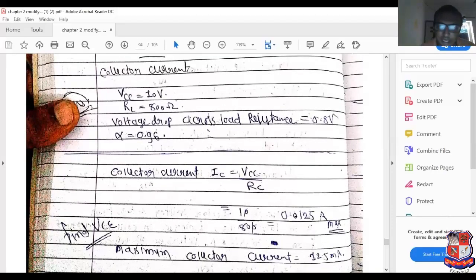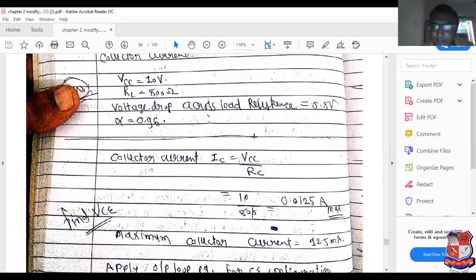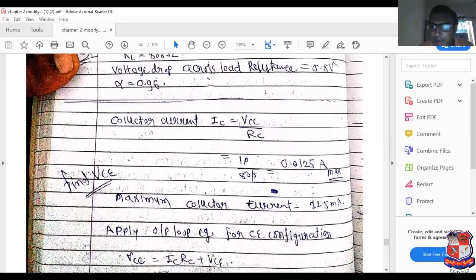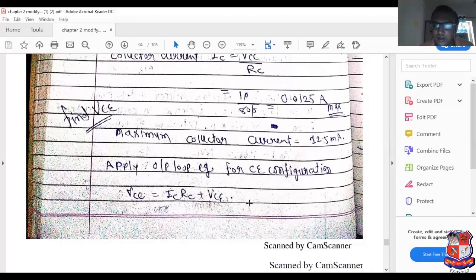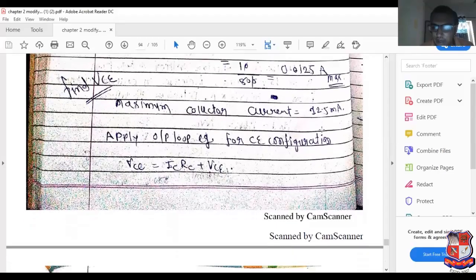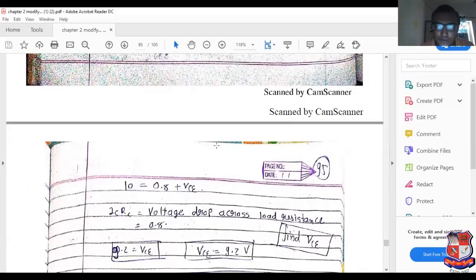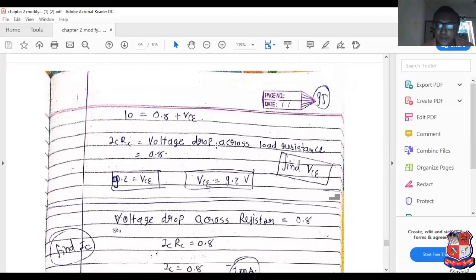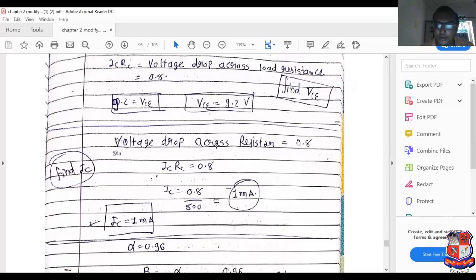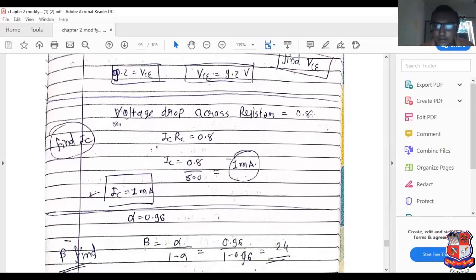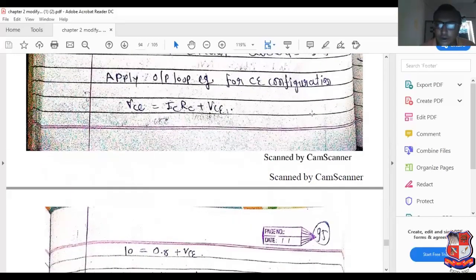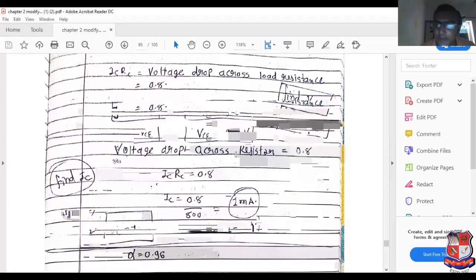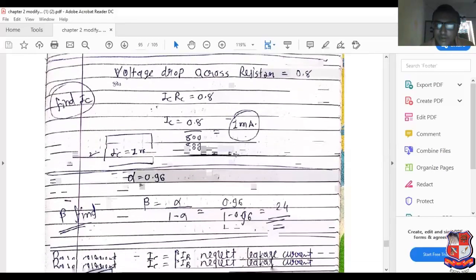See this, IC equal to VCC by RC. So it is considered as the DC load line current. Maximum current is 10 volt divided by 800, considering it as a load resistor. So maximum current is 12.5 milliampere. Now apply the output loop equation VCC equal to ICRC plus VCE. Put the value of ICRC. So we can get VCE 9.2 volt, and voltage drop across the resistor is equal to 0.8. 10 minus 0.8 equal to 9.2. So IC equal to 1 milliampere.